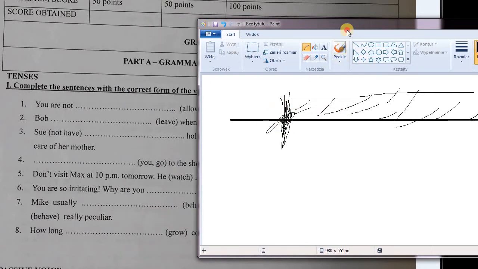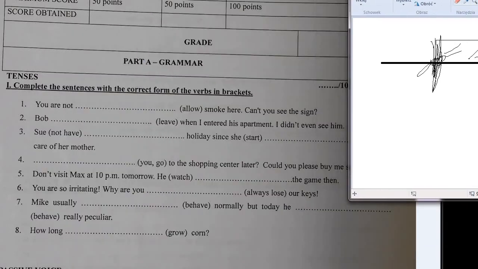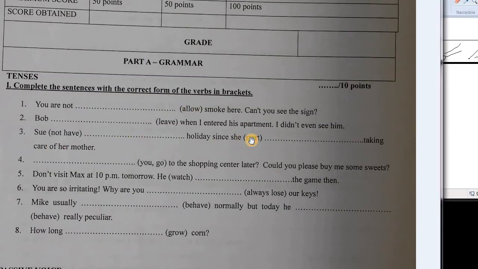So this is past simple and this is present perfect. So she hasn't had holidays since she started taking care of her mother.